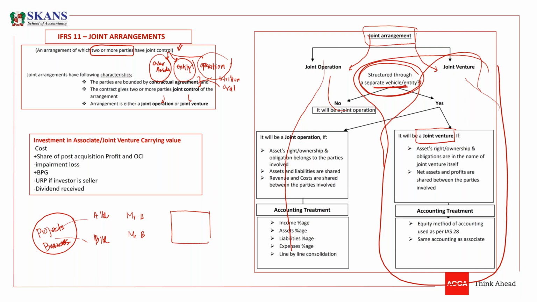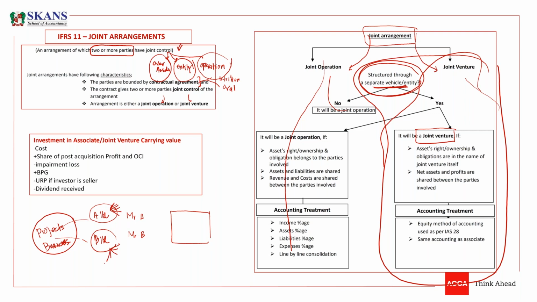So what they can do is use their own organizations. A Limited is producing something, sending it to B, B is again working on that product, and they combine, make some goods and sell them, and they share the revenue. Look, they are doing their business through their own entities. There is no separate entity established.